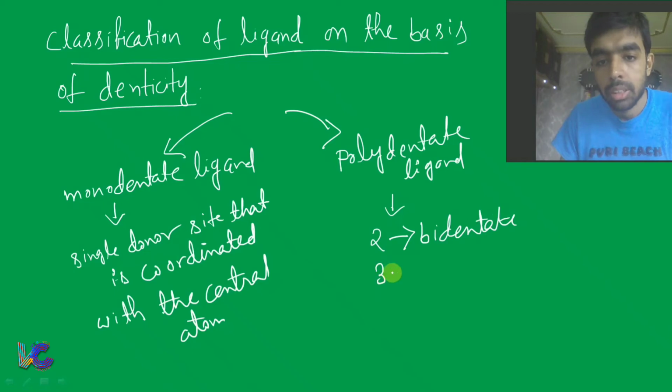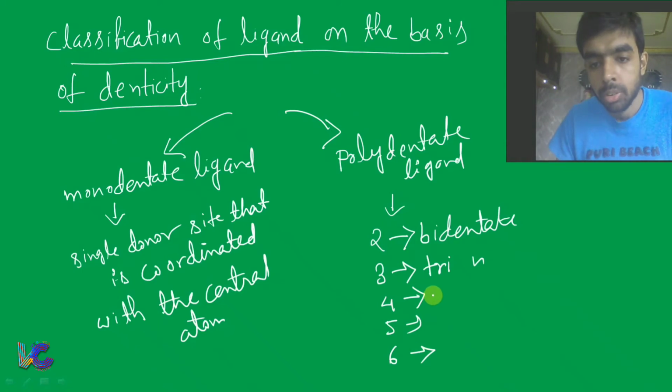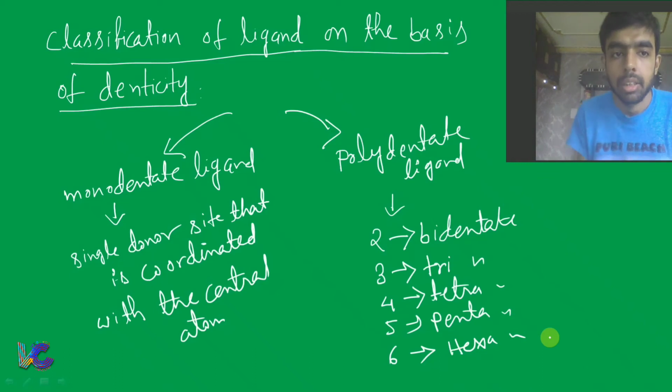Fine. If the donor site is 3, then you can say tridentate. If the donor site is 4, 5, 6, then tetradentate, pentadentate, and hexadentate ligand. That means we have classified ligands on the basis of denticity.